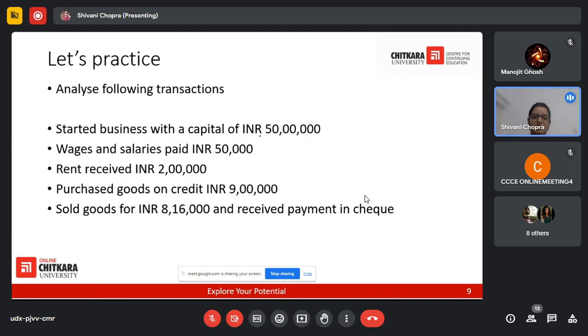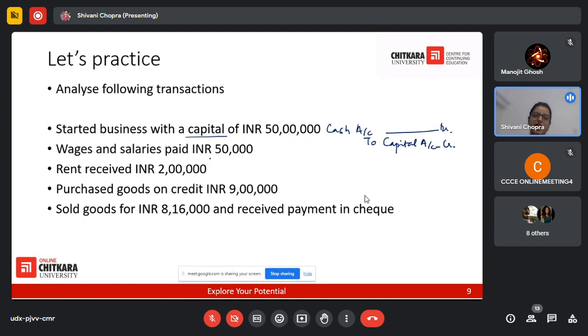When you see this, there is a capital account, a liability account, getting created. When you start business, it is implicit in this statement that cash has been brought in. So what is the entry? Cash account debit to capital account.